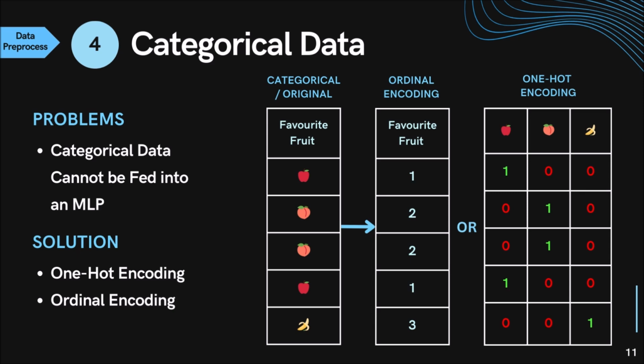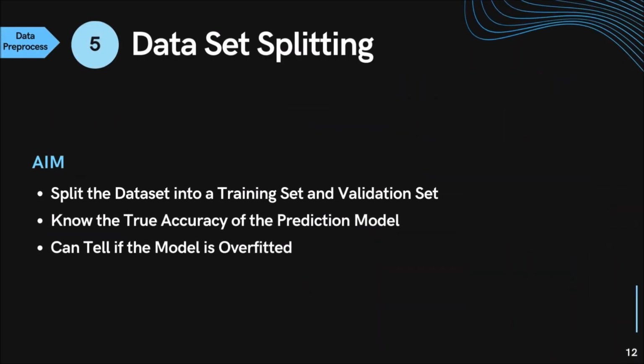Brings us to our next solution, one-hot encoding. This essentially creates n number of columns for n number of categories. Depending on which category the data fits into, the column will be filled with a 1 or a 0, kind of like how a truth table works. The next problem we have is splitting the dataset into training sets and testing sets. Split it into about a 10-to-1 ratio for training to testing.